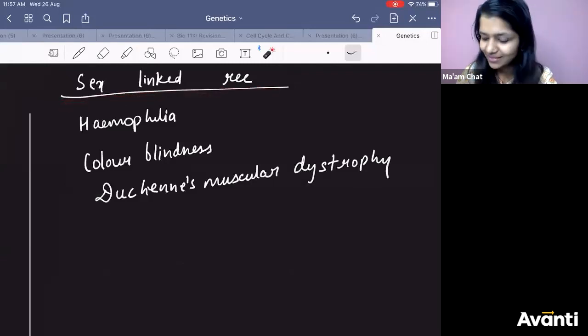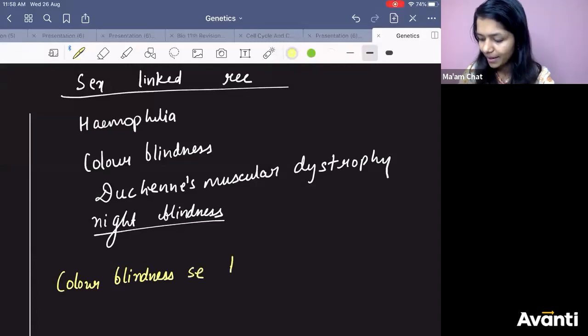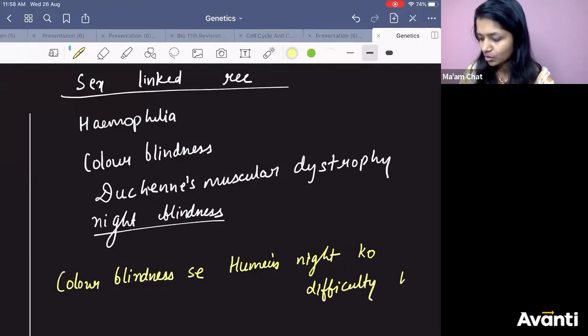Coming to sex-linked recessive disease: hemophilia, color blindness, night blindness. These all are examples of sex-linked recessive disease. How will you remember it? Very easy. There is a statement to remember it. Color blindness से हमें night को मुश्किल होती है, or difficulty.